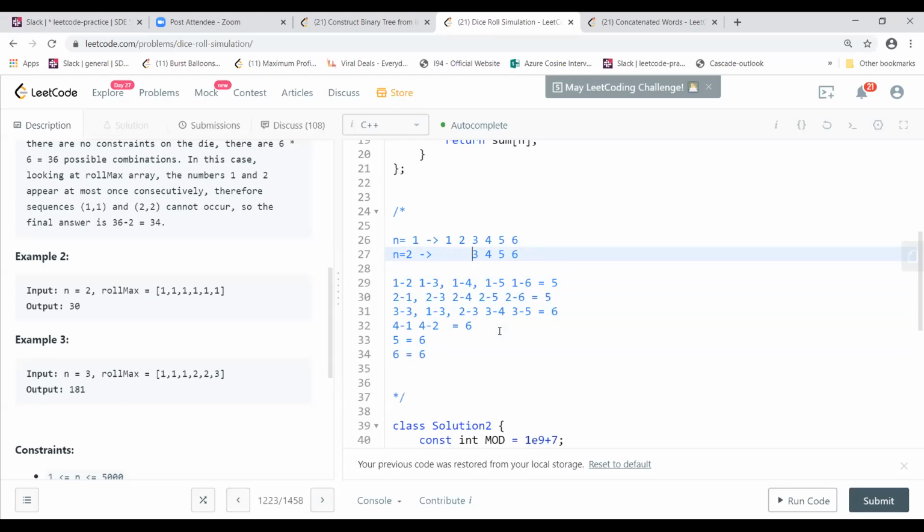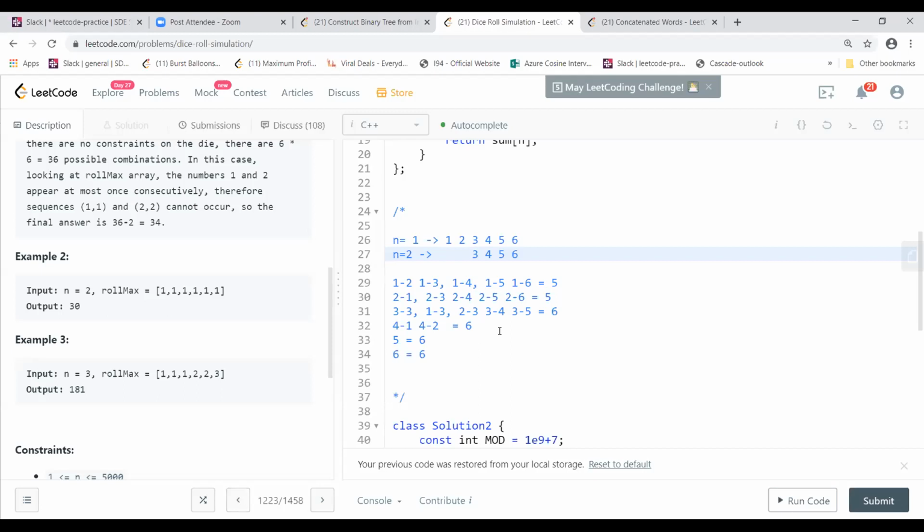The root will have all the 6 dice, and then one will have the next leaf until it exhausts, and we construct the n levels. And the number of nodes in the nth level is our answer, right? So at the nth level, when you add all of them, you will have that answer.